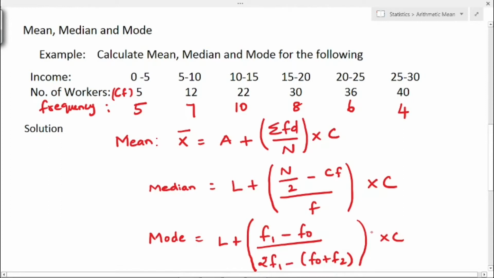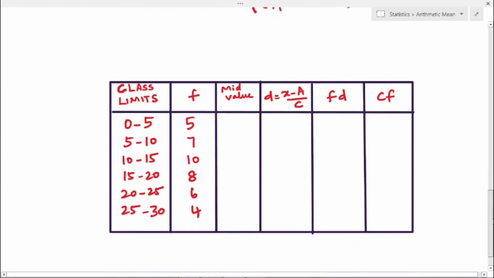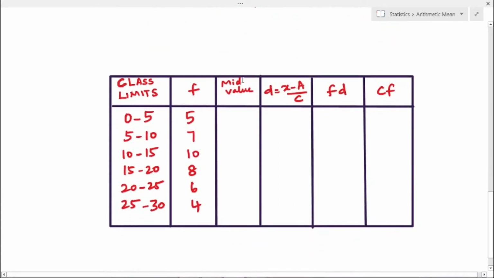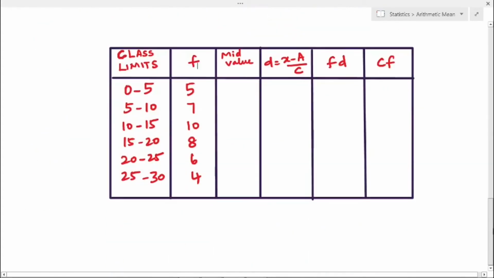Now we have to find all the values, that is mid value, D, FD and cumulative frequency. So for that I have written the table with the values. First, class limits: the class limit that is given in the problem, 0 to 5 and so on till 25 to 30. Frequency, we have found out, right? 5, 7, 10, 8, 6, 4, that I have written here.